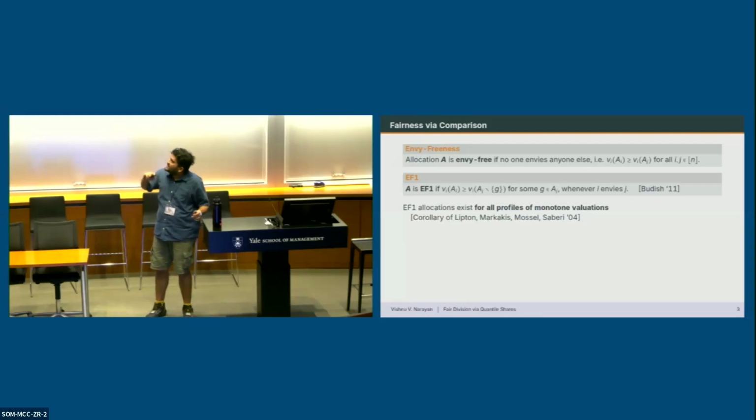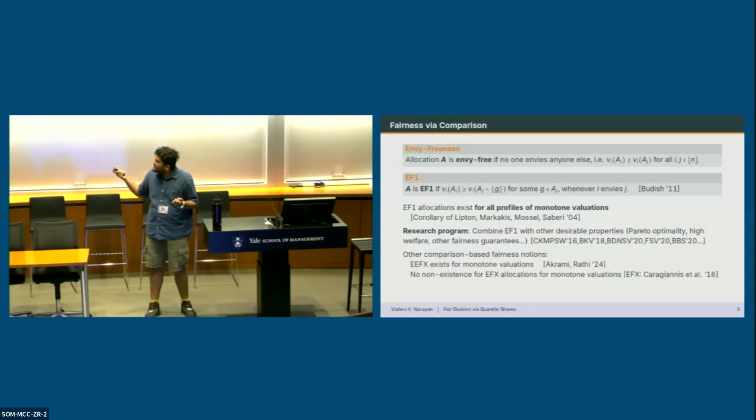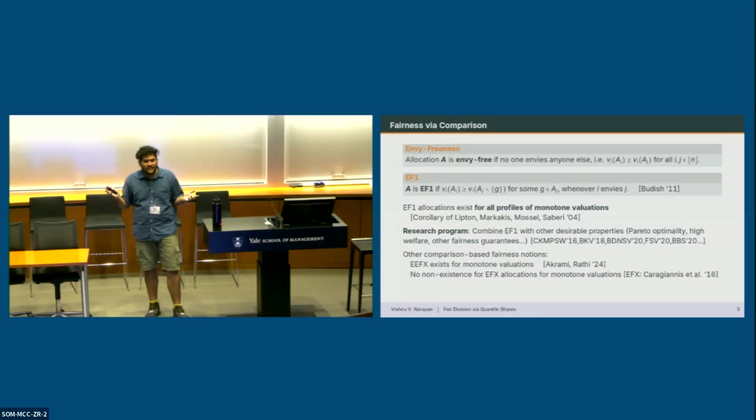This result from about 20 years ago has led to a lot of work, a major research program, in trying to combine EF1 with other desirable properties, like welfare, Pareto optimality, and so on. And there are also other fairness via comparison notions, like epistemic EFX, which also exists for monotone valuations.